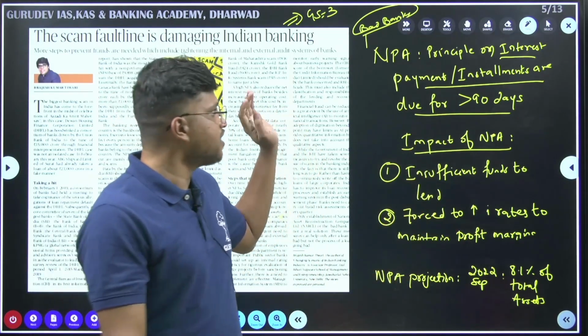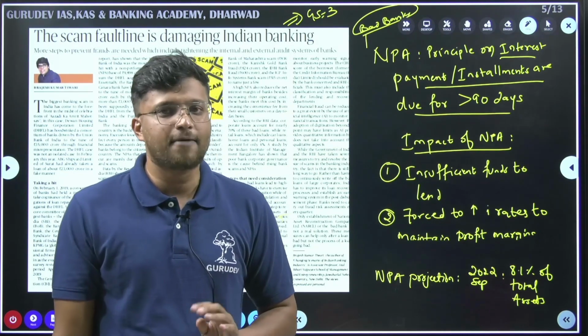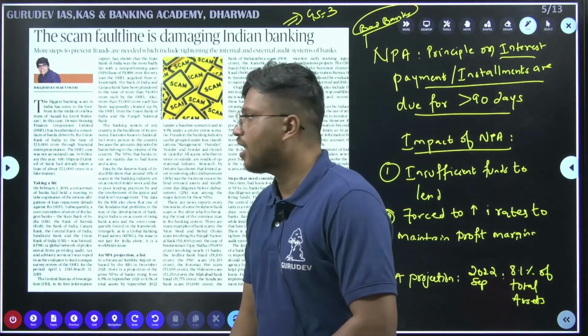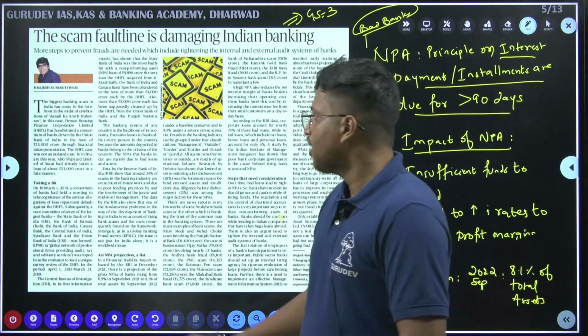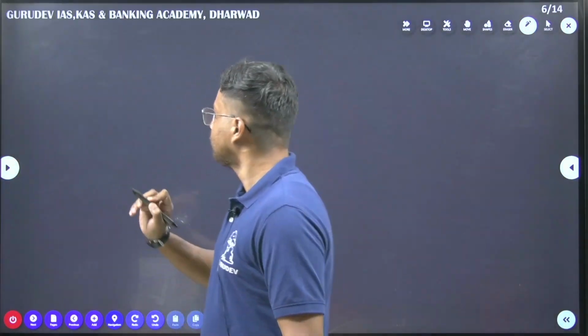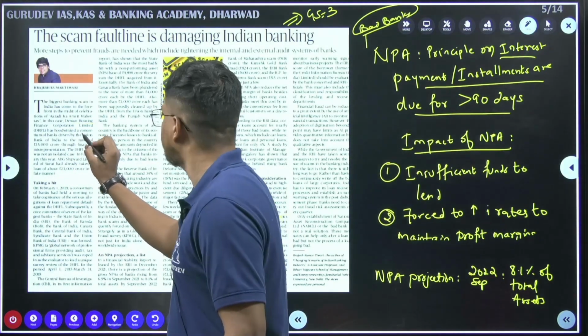That is different. NPA is different, and banking frauds and scams are different. The first part of the article talks about the new scam related to the Dewan Housing Finance Corporation Limited.